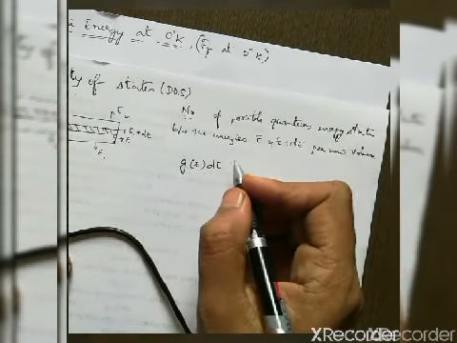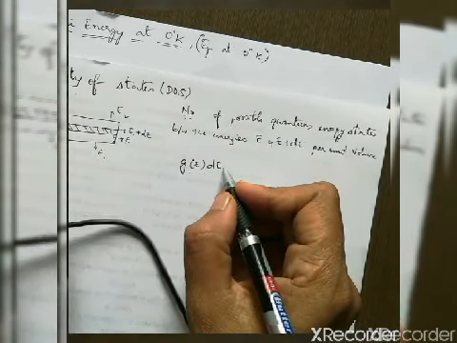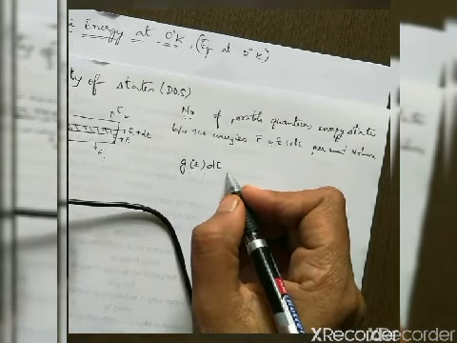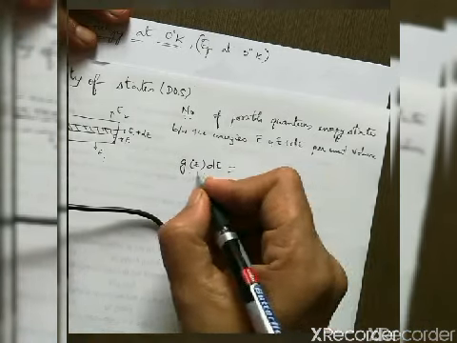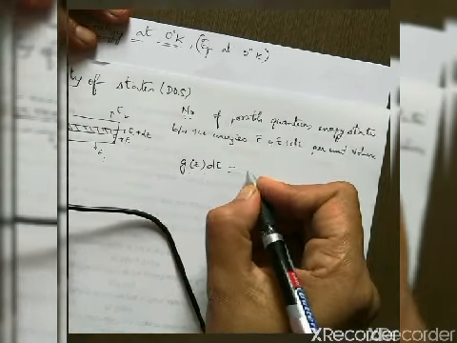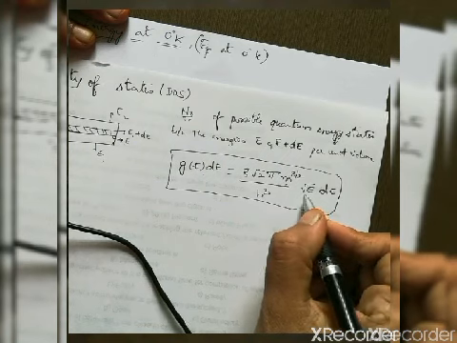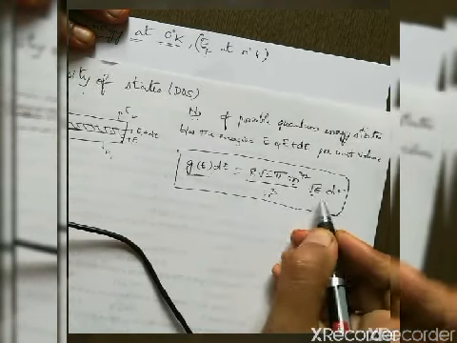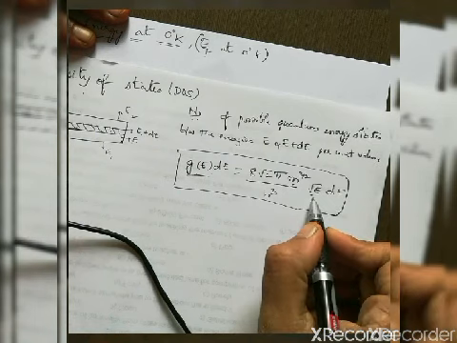So for 3 dimensions, or in a bulk material, the density of states is given by G of E into dE is equal to 8 root 2 pi m to the power of 3 by 2 divided by h cube, root E into dE. So this is the expression for density of states for a 3-dimensional material. Here m is the mass of the electron, h is Planck's constant, and E is the energy of the electron. So now you can see that the density of states is proportional to E power half for a 3-dimensional material.